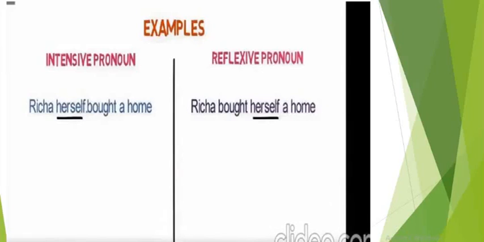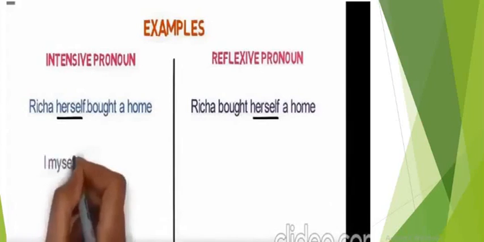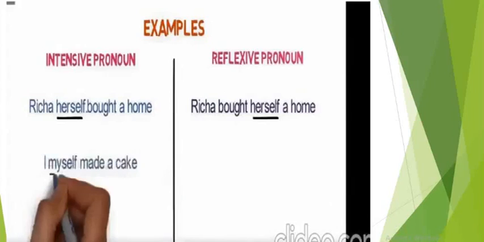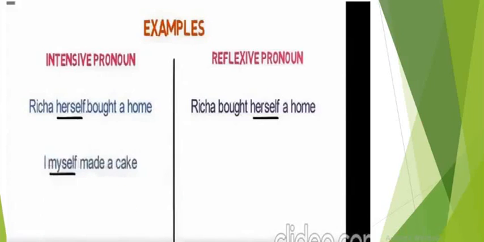Let's do some more examples so that emphatic or intensive is clear. I myself made a cake. Without myself, I made a cake, it doesn't make any difference. I myself made a cake. Both sentences have the same meaning, right?